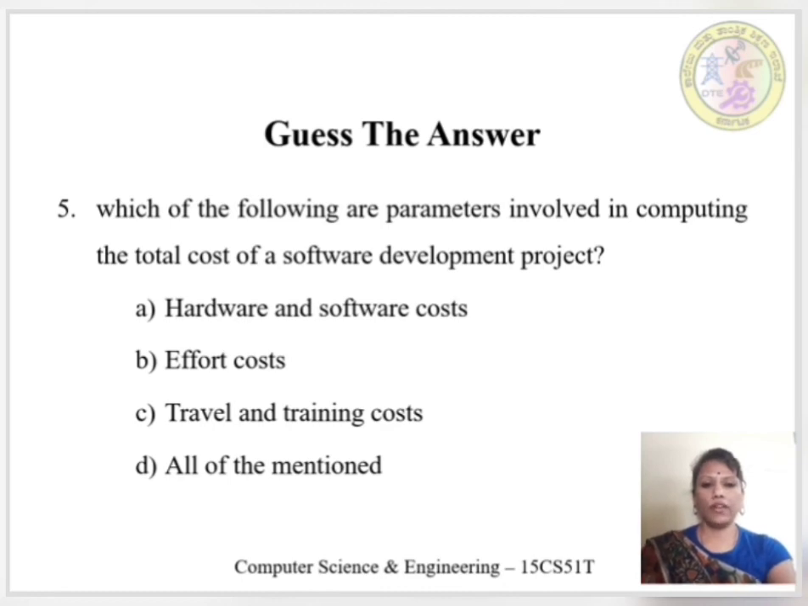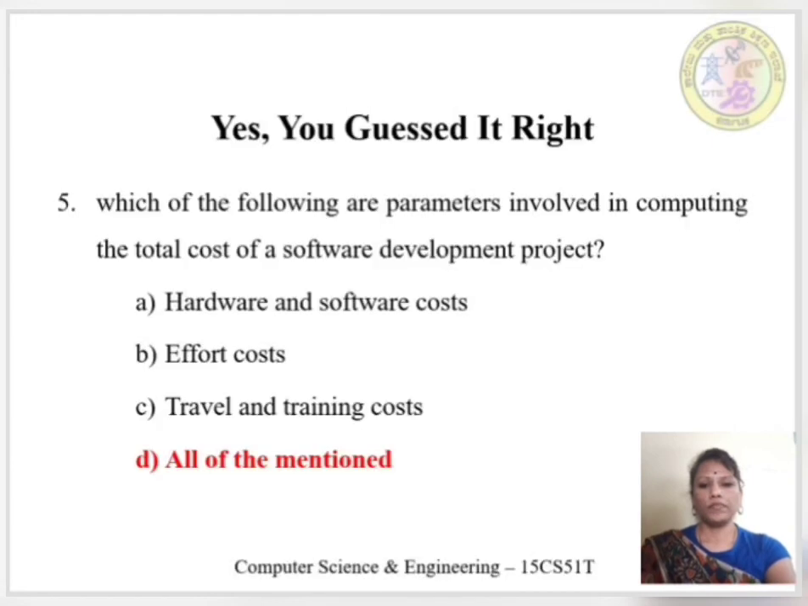Let's see question 5. Which of the following are parameters involved in computing the total cost of a software development project? Option A, hardware and software cost. Option B, effort cost. Option C, travel and training cost. Option D, all of the mentioned. Let's see the answer for this. Yes, you guessed it right, students. The correct answer for this is option D, all of the mentioned.